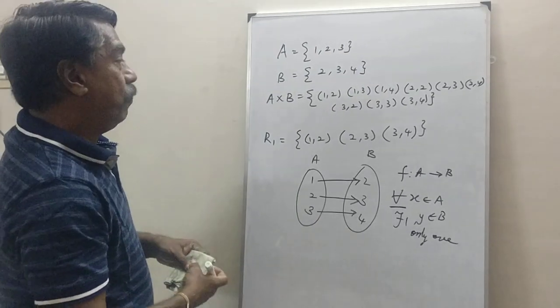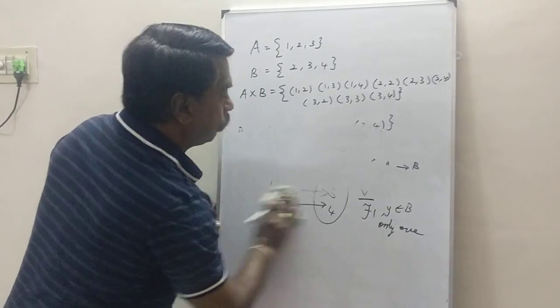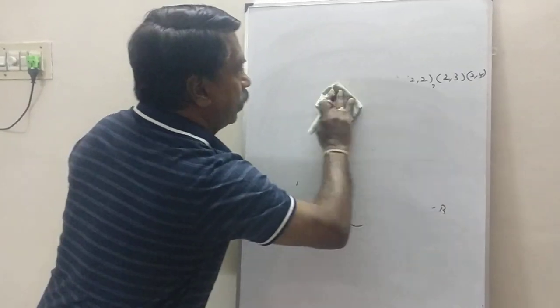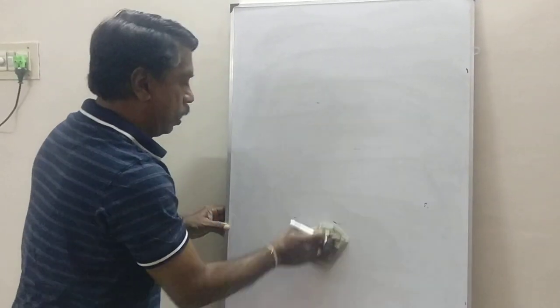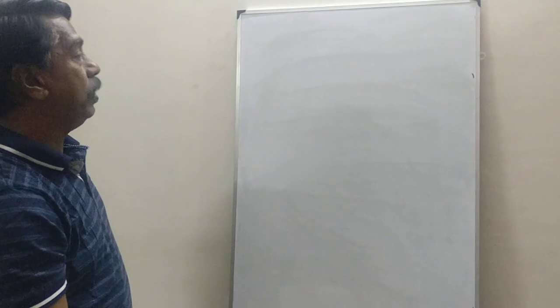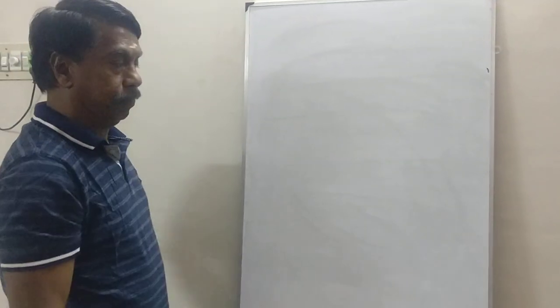I will explain further. To find out whether it is a function or not, it is easy when we verify with the Venn diagram.